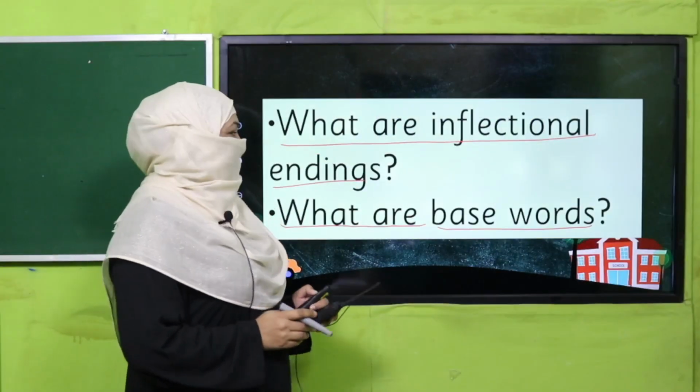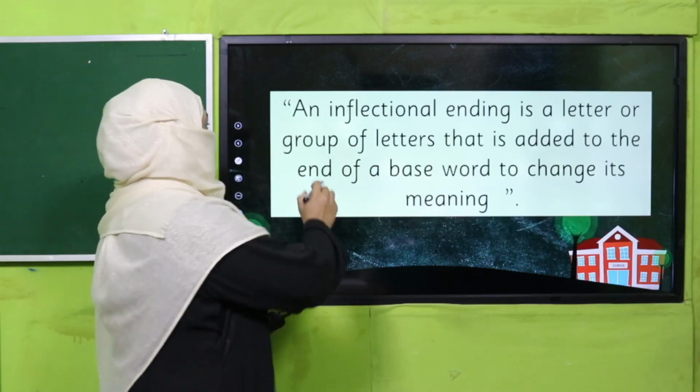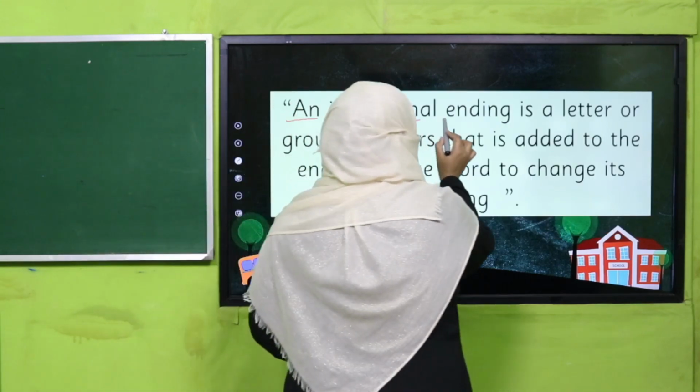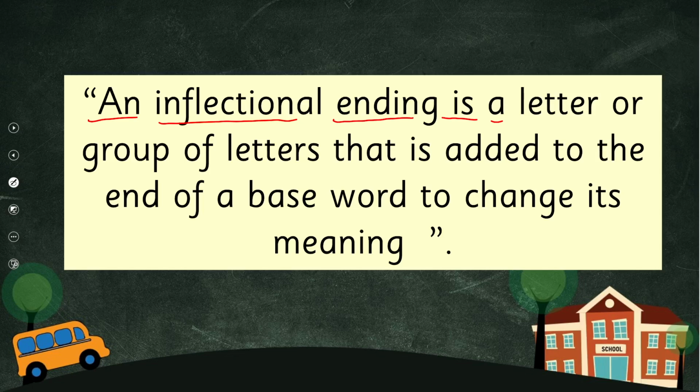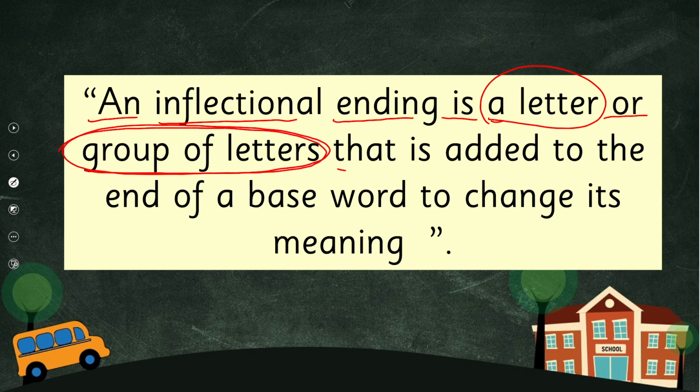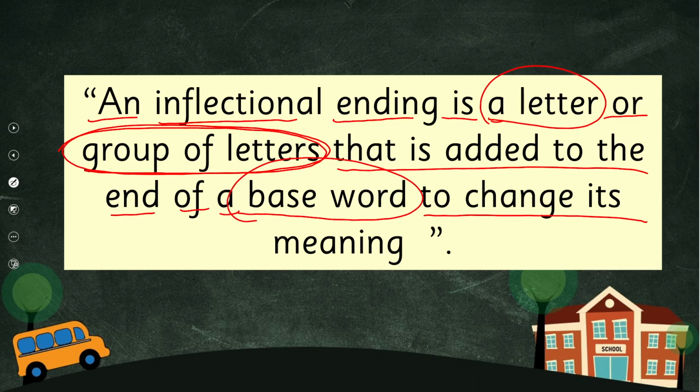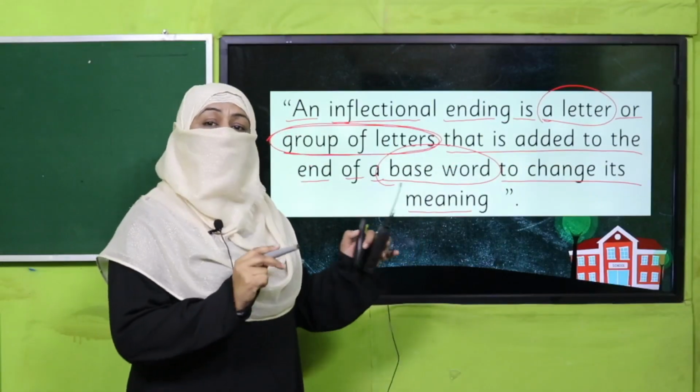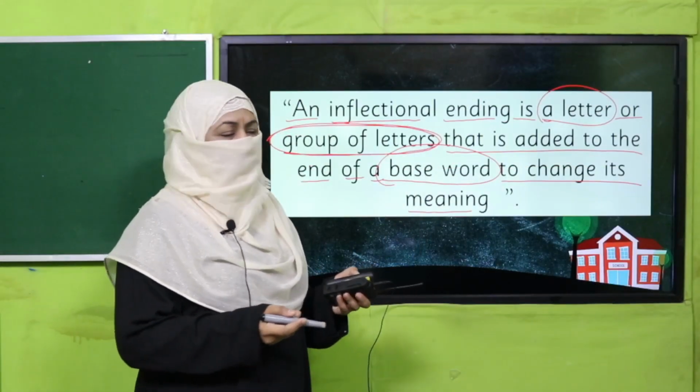Yes, my dear children. So what are inflectional endings? An inflectional ending is a letter or group of letters, meaning more than one letter, that is added to the end of a base word to change its meaning. So what do we understand? We add a letter or a group of letters to a word and its meaning changes, right?